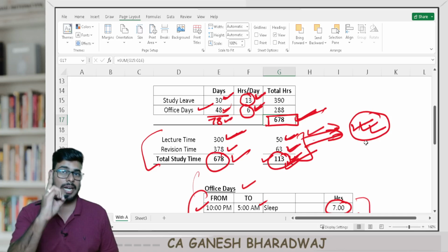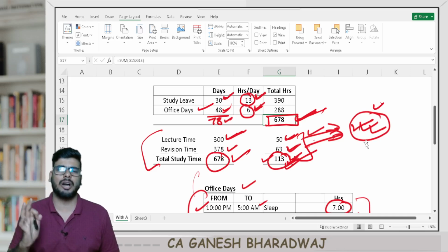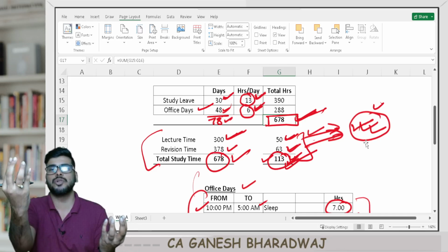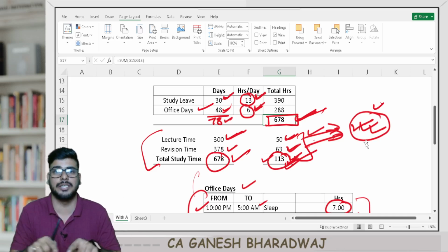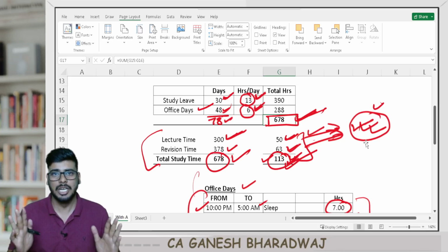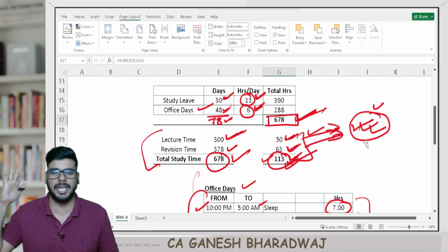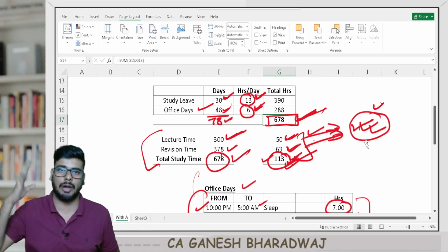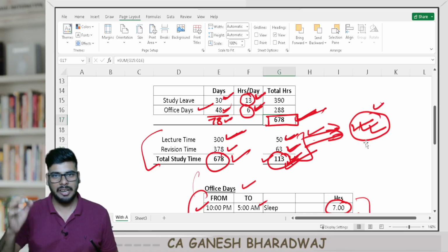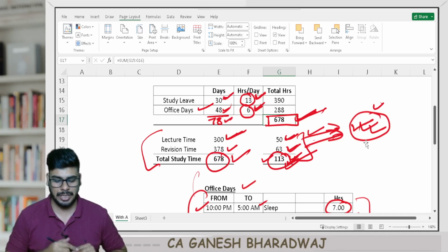If you feel that whatever I say makes sense, which I feel can be strategized, and if you are doing the strategy properly, you can definitely achieve it. At least try to cover those chapters that contribute to 70 to 75% of the exam paper questions. Don't go by the number of chapters, just go by the amount contributed by each chapter. Once you do that, you must be in a position to handle at least 90% of what you have covered, which is humanly possible and time tested. Clear with this, guys?